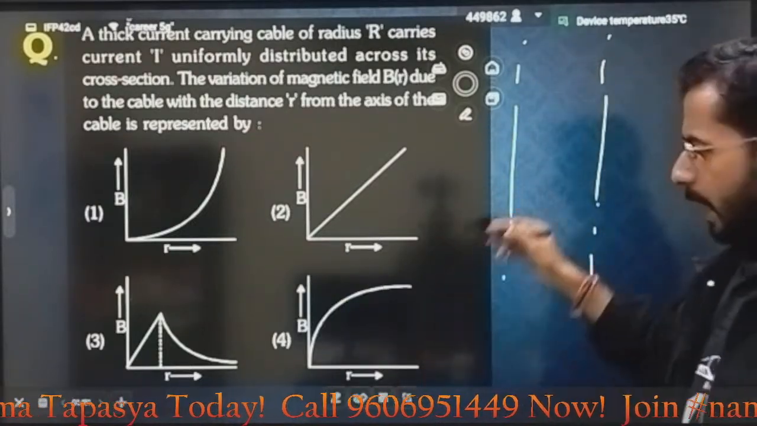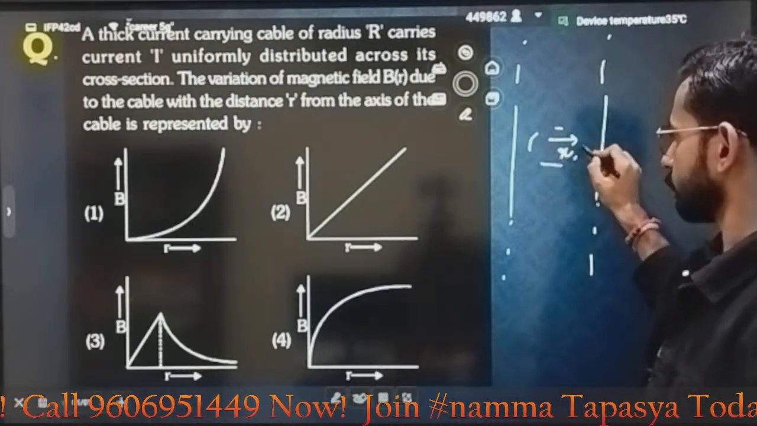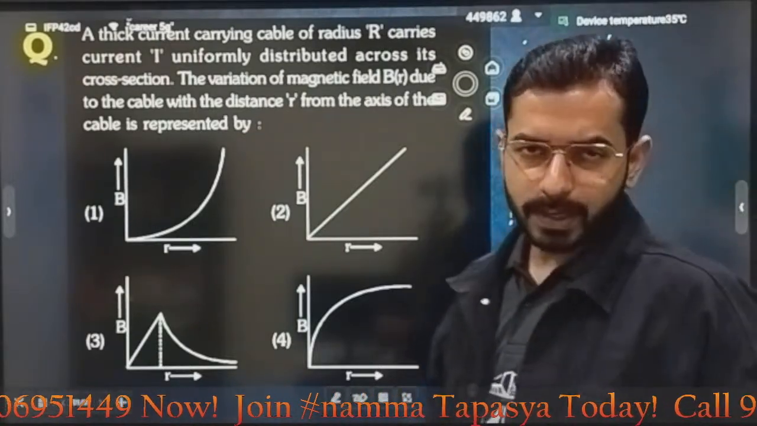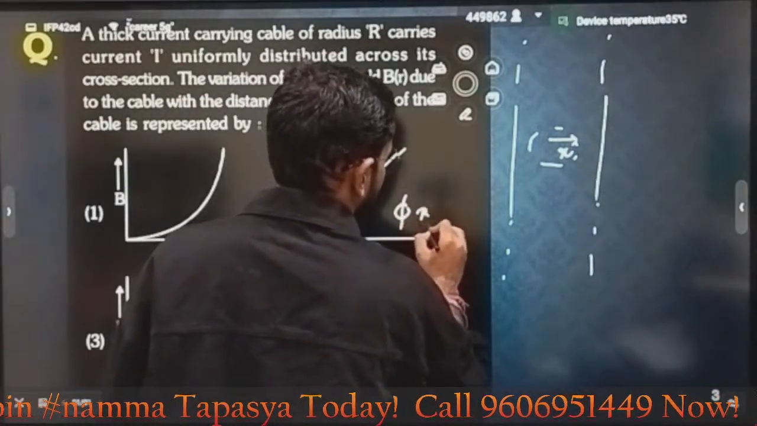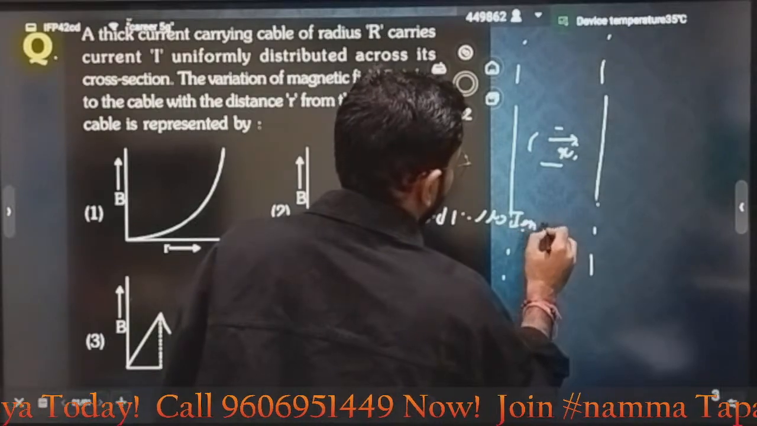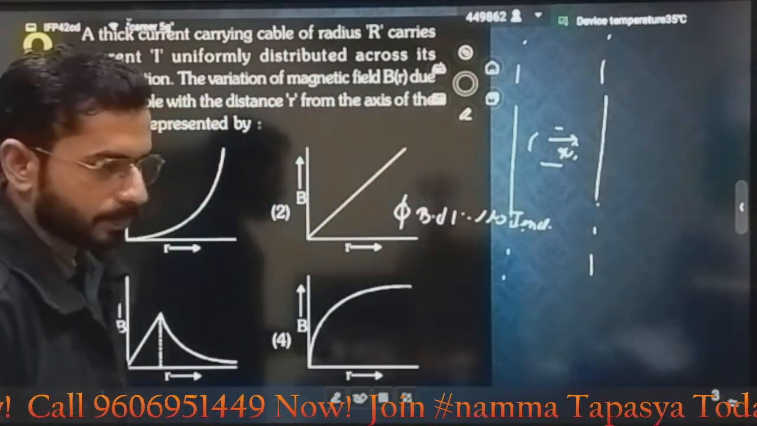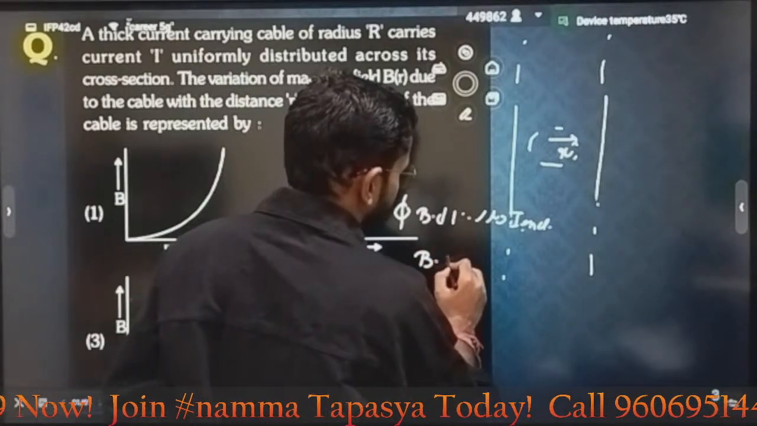Let's suppose I am going from the center some distance x. I will take an Amperian loop and try to write the equation. The equation is the line integral of B dot dl equals mu naught into the net current that is enclosed. Correct? Now B into dl, the dl integration will be what?